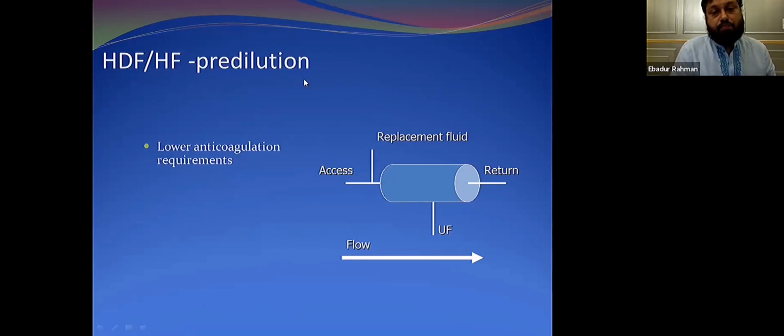The other mechanism is pre-dilution method. In that one, you will use the replacement fluid before it enters the membrane. In this one, you will require less anticoagulant, and for patients who actually have problems with coagulation, you can use this modality.